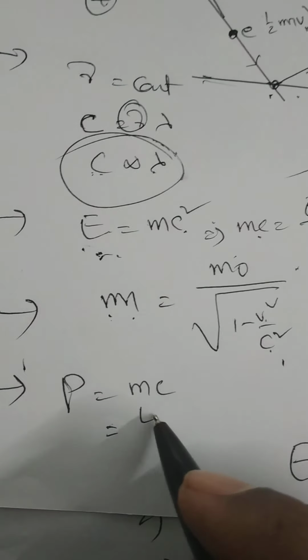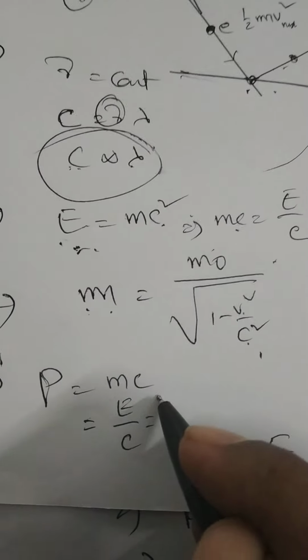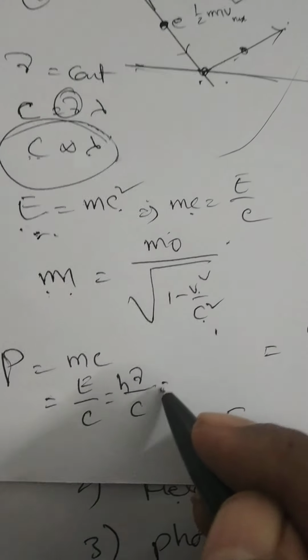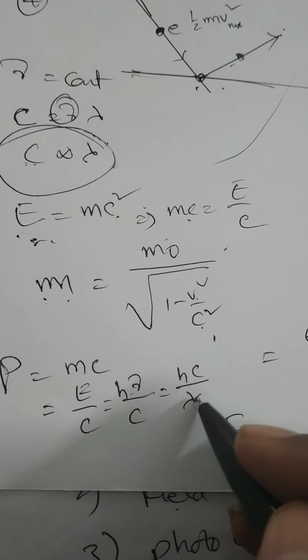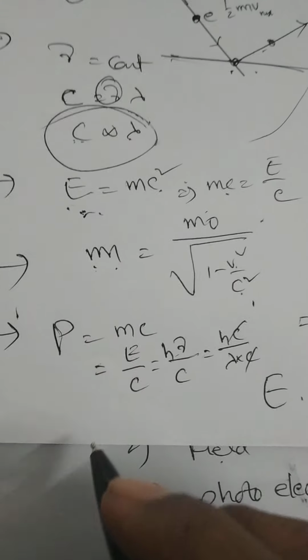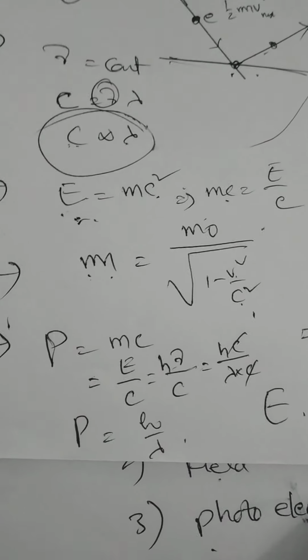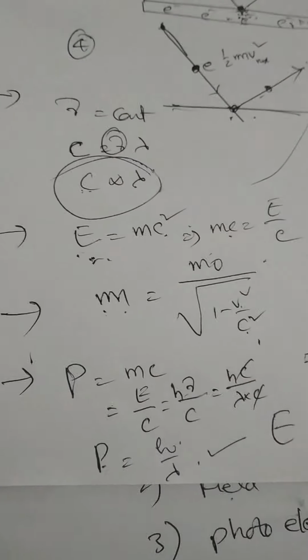Therefore, p is equal to m into c, which is also equal to E by c. E is equal to h nu, so p is equal to h nu by c. Nu is replaced by c by lambda, so p is equal to h into c by lambda into c. The c cancels. That's why momentum p is equal to h by lambda. So, momentum of the photon p is equal to h by lambda.